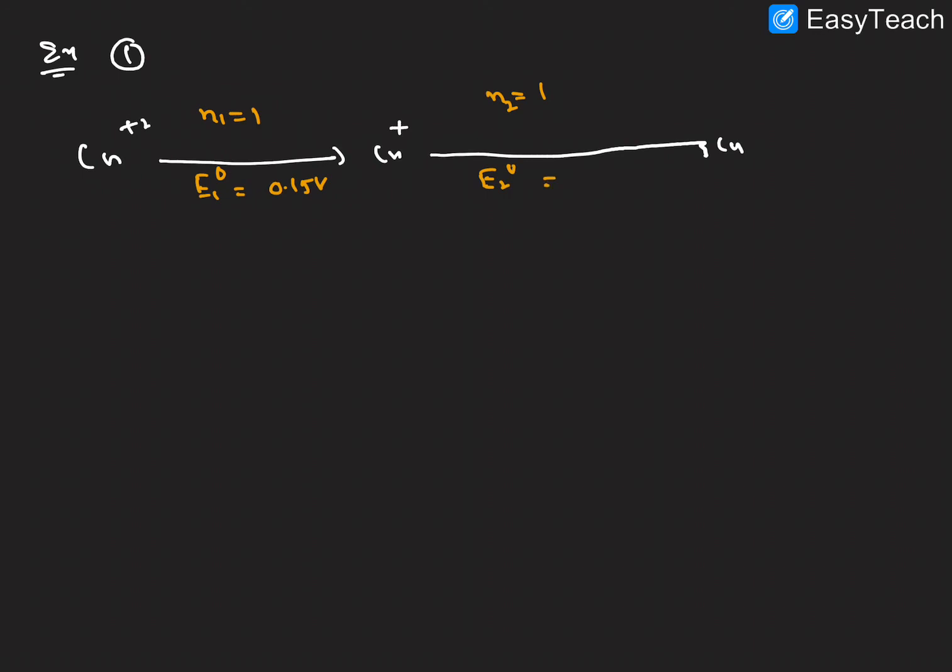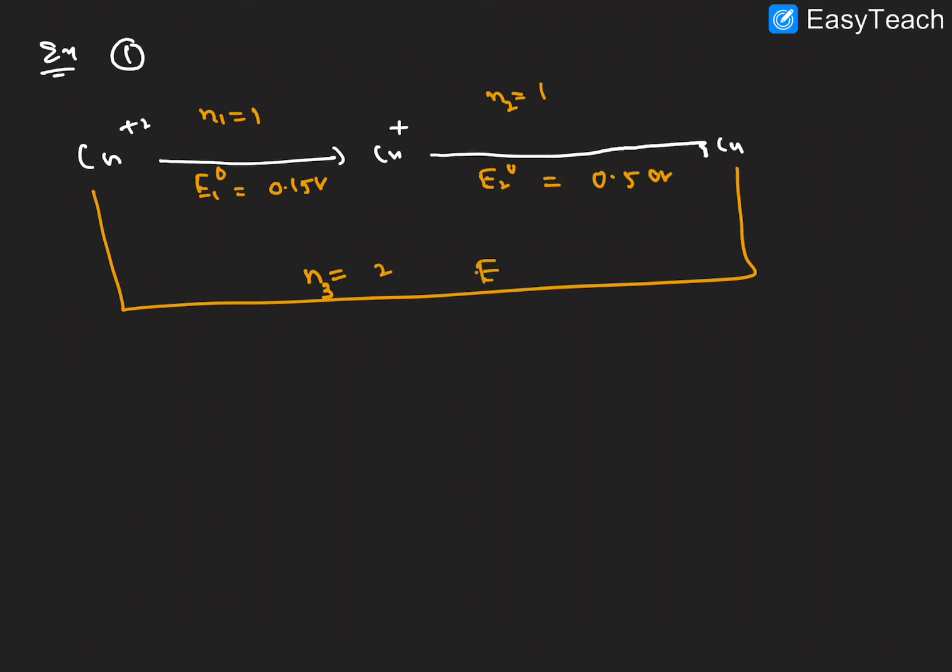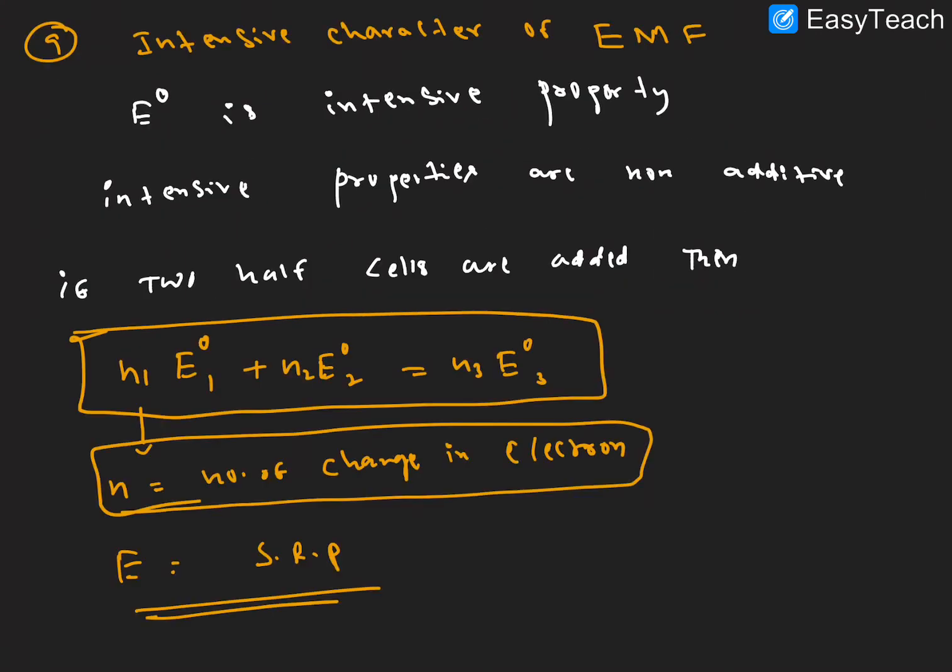Next, n2 equals 1, so the number of electron changes is 1, and the E naught value is 0.50 volts, right? Then from copper plus 2 to copper, the total number of electron changes is 2, n3 equals 2. And what about the E naught value here?